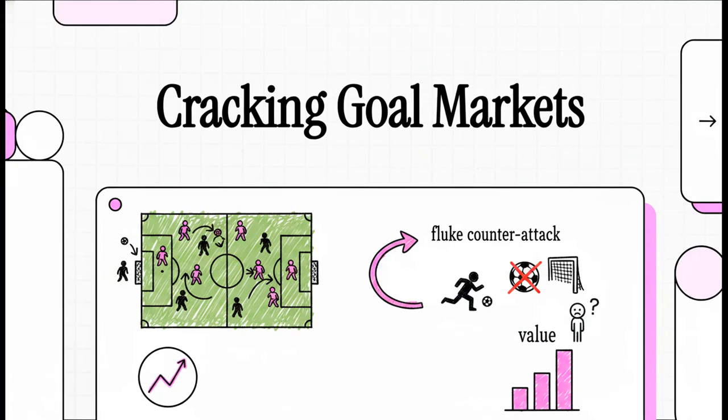All right, let's just dive right into this explainer. We're looking at how to completely stop guessing match winners and instead start finding the actual value in football goal markets. Look, if you've ever pulled your hair out watching a team dominate possession for 89 minutes only to lose on some fluke counterattack, yeah, you're in exactly the right place.